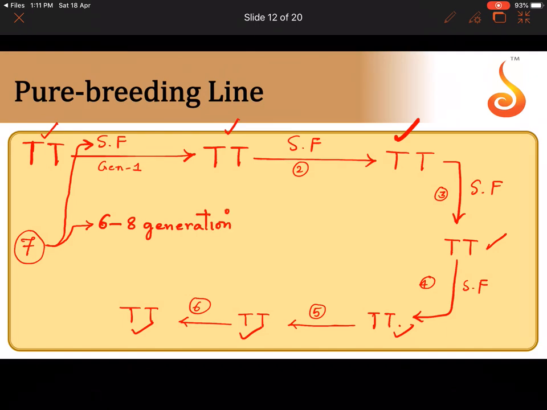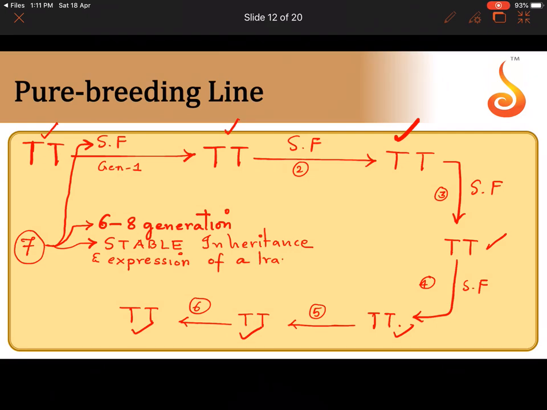And are they budging from expressing tallness? No, they are faithful to tallness. So they are exhibiting a stable inheritance and expression of a trait which is tallness.